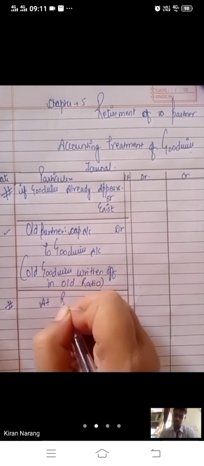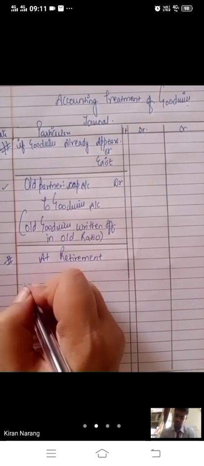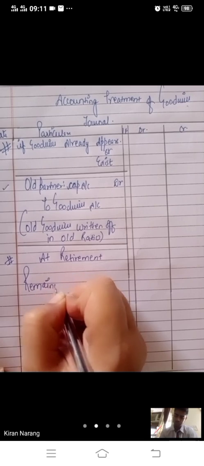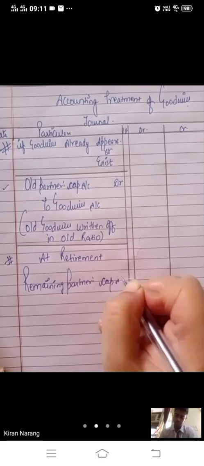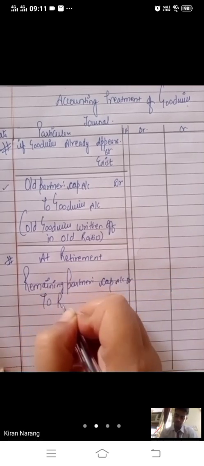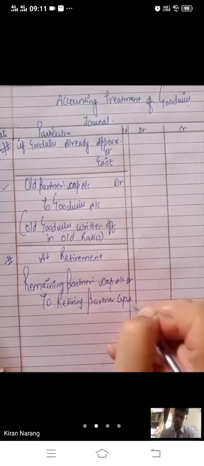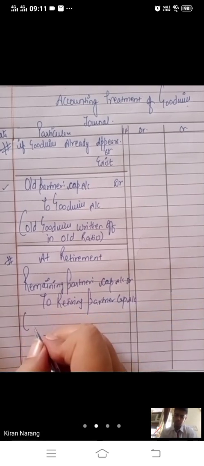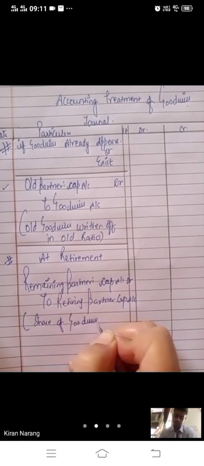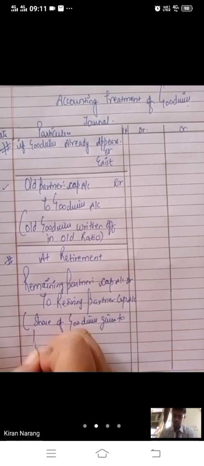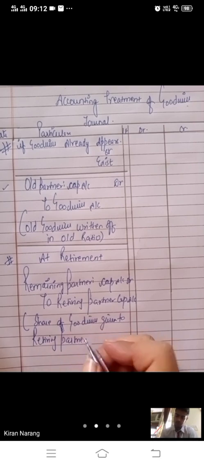Now, at retirement of a partner, we generally follow one rule: remaining partners' capital account debit to retiring partner's capital account, for the share of goodwill given to the retiring partner in gaining ratio.